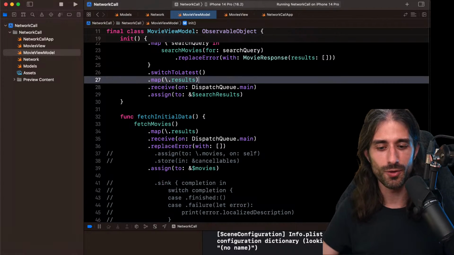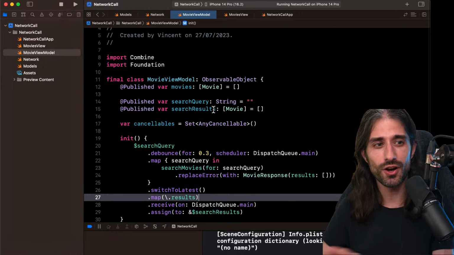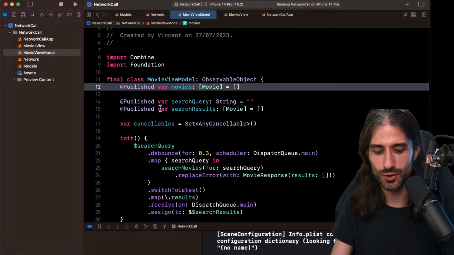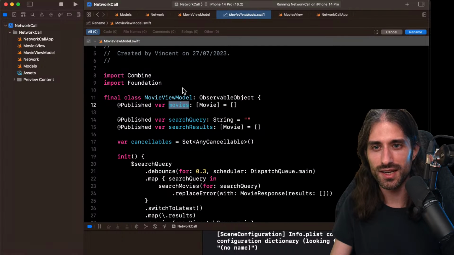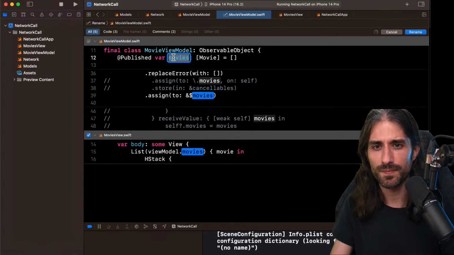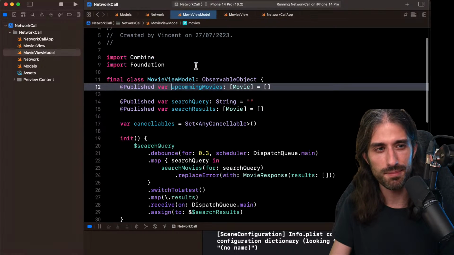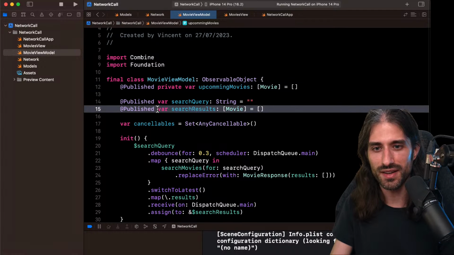Now what we need to do is a bit of SwiftUI magic, because we need a way to actually display either the search results or the array of movies. And here there is a nice little trick: I'm going to take my two properties. First, I will rename movies to upcomingMovies. As always, the big question is, are there one or two M's? That's why I have a finished project to help me with that. And I will make both of these properties private.